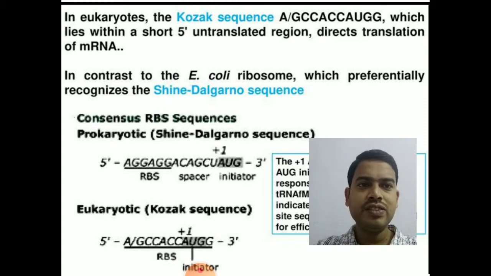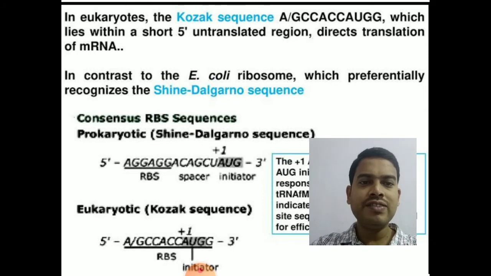AGCCACCAUG. So AUG will be your first codon. The sequence that is present before AUG is called the Kozak sequence. The anti-Kozak sequence is present in the ribosome in eukaryotes. That means in eukaryotes the ribosomes are 60S and 40S. In prokaryotes they are 70S and 30S.